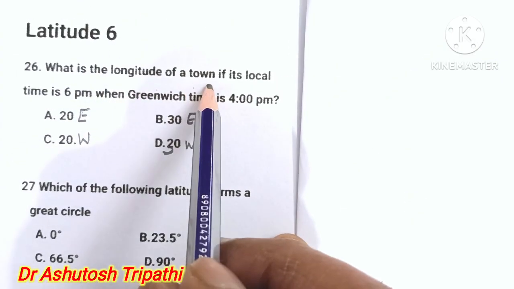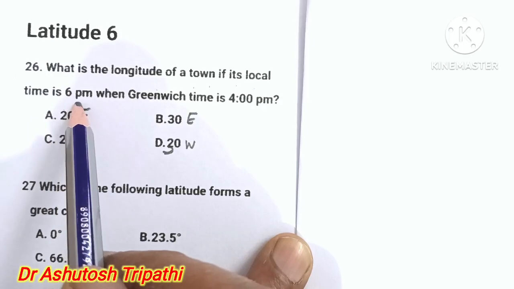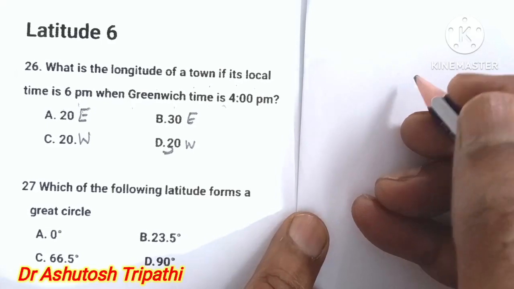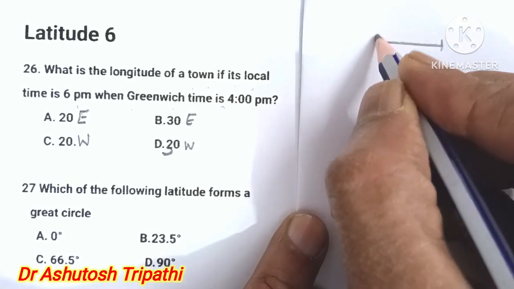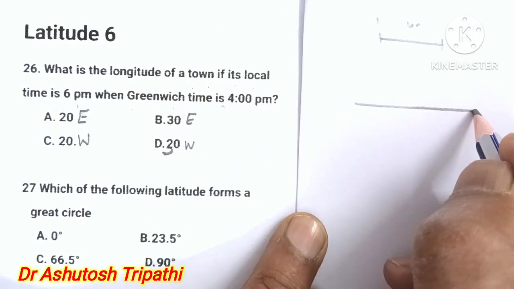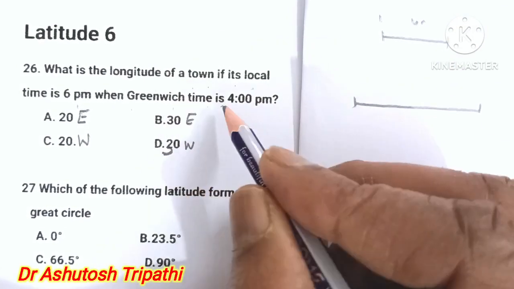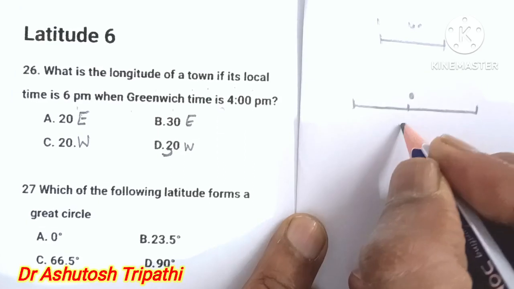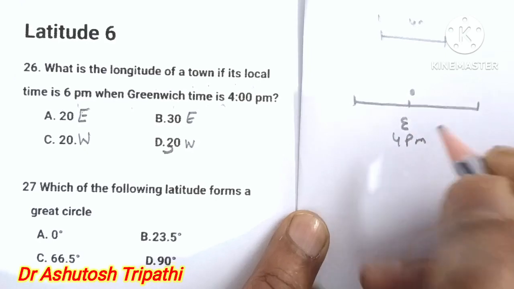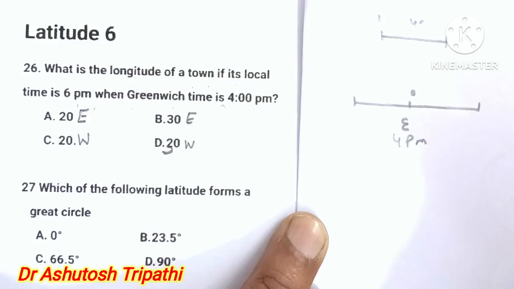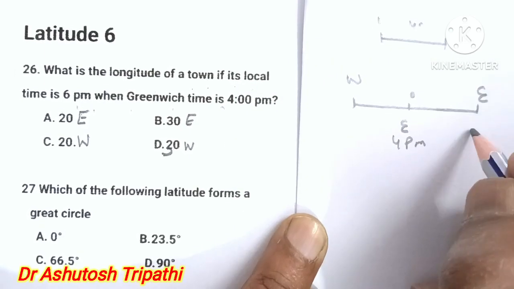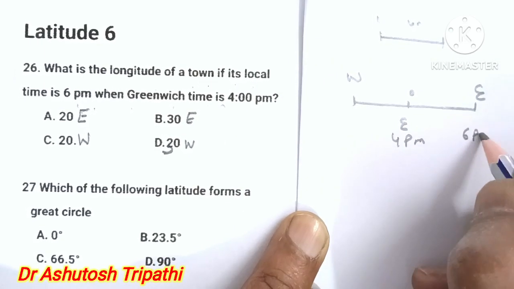What is the longitude of a town if its local time is 6 p.m. when Greenwich time is 4 p.m.? As you know, when the earth moves from one longitude to another longitude, it takes 4 minutes. Now take this type of scale. Greenwich time is 4 p.m. at 0 degree Greenwich. Now it is 6 p.m., which means it is ahead, on the eastern side.